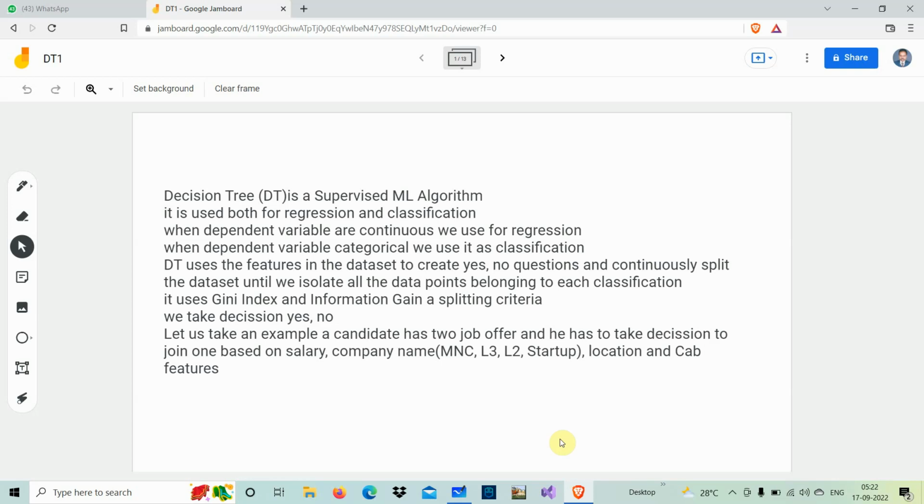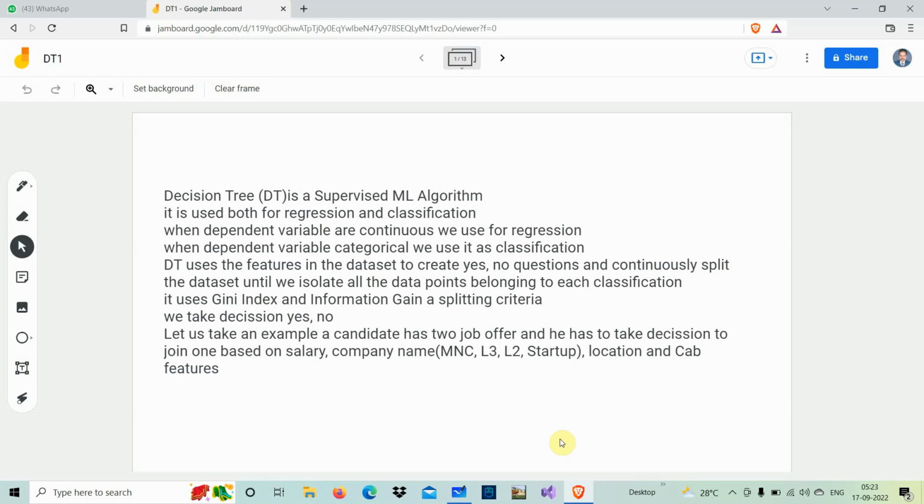Suppose a candidate got 2 job offers. Now he has to take a decision to join one of these companies. So what are the criteria he takes here? First is the salary, then the brand of the company, whether it is an MNC, L3, L2 or a startup. Then the location, where he may have a preference. Then a cab feature, providing transportation.